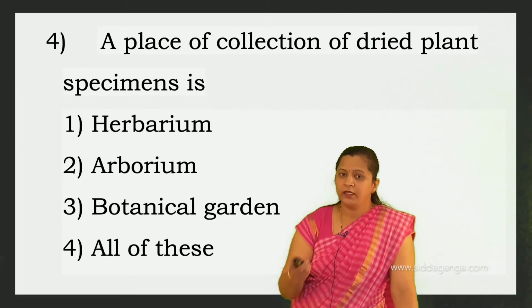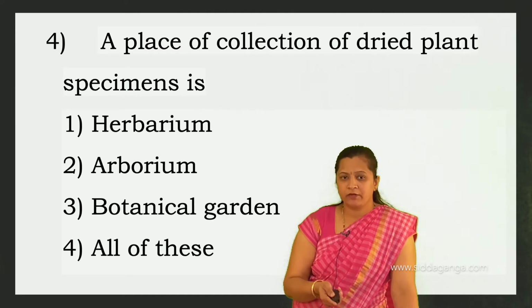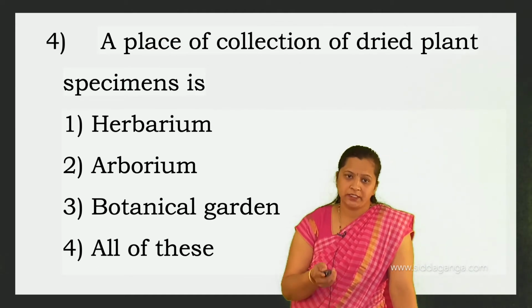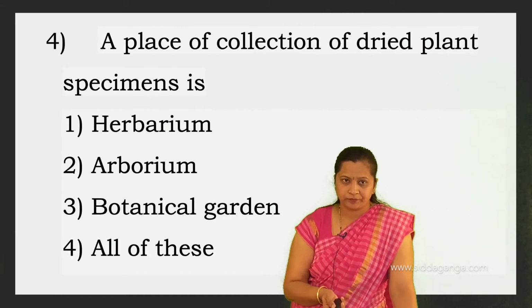In a botanical garden, the living plants are grown. The fourth option they have given is all of these. So the first option is correct. The herbarium is a place where the dried plant specimens are collected. So that helps in identification and studies. Let us see the next question.